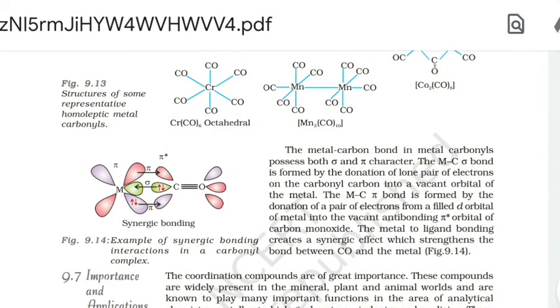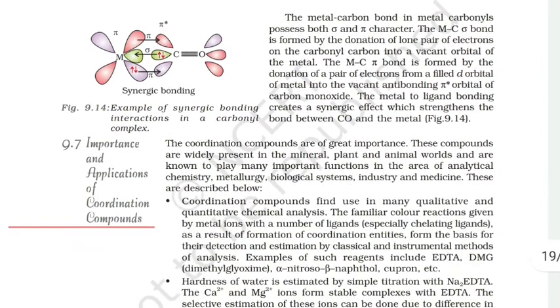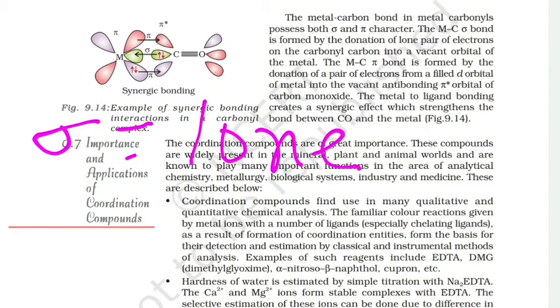So friends, you have to note this: the sigma bond in metal carbonyl bonding is formed by the lone pair electrons of the carbonyl carbon and the vacant orbital of the metal.